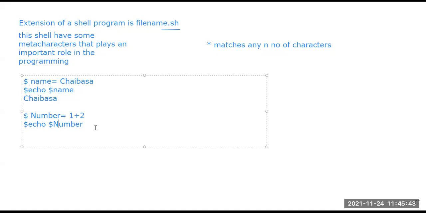Now what will be the answer? Here the answer will be 1 plus 2, because I didn't do any calculation or addition. It's a variable where I'm storing some value. No calculation is happening here, just a variable having some value, and the variable will display only that result. The answer will be 1 plus 2 because no operation is going on here, only a variable having some value, right?